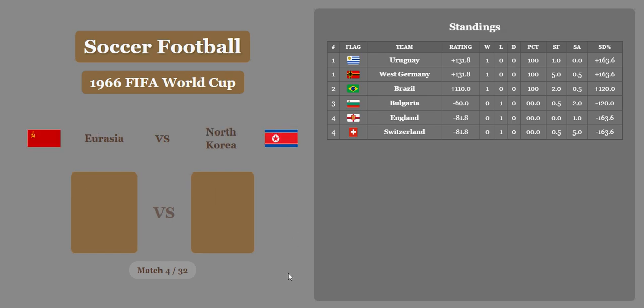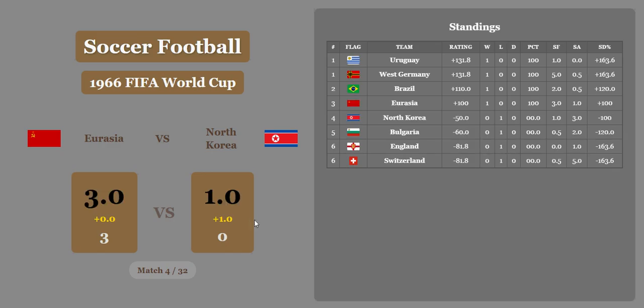Eurasia versus North Korea. 3-0. That's not good. That's not a good start for North Korea, but they do get 1 goal for the economic difference between the two countries, and the final is going to be 3-1. Soviet Union now in third.